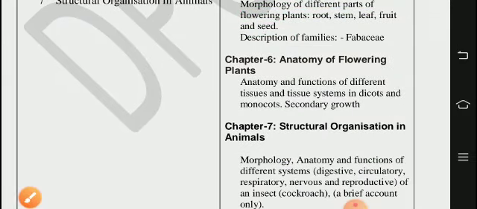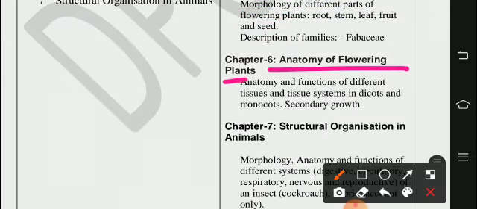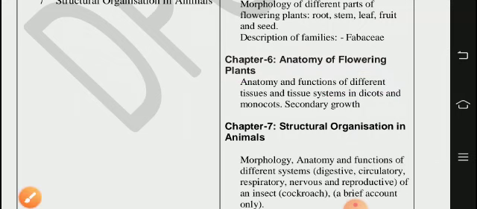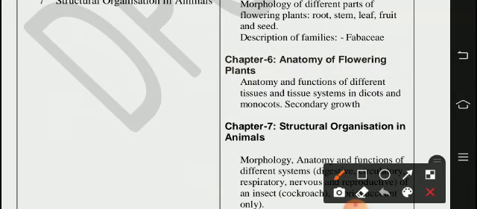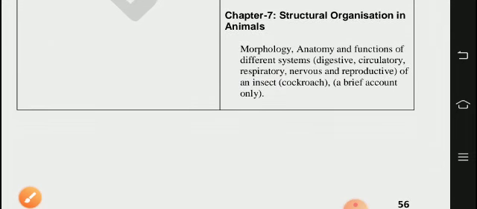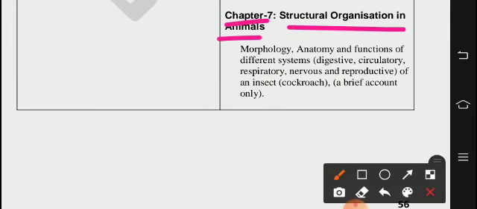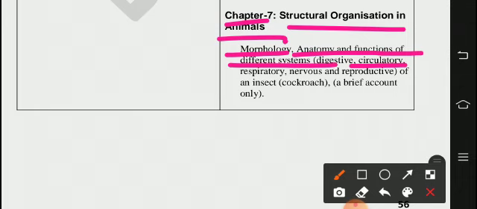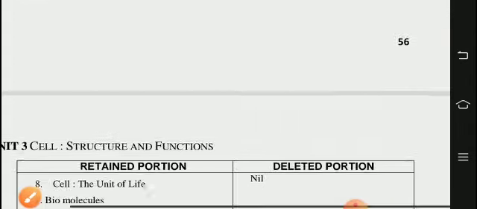In the 6th chapter, anatomy of flowering plants: anatomy and functions of different tissues and tissue system in dicots, monocots, secondary growth. In the 7th chapter, structural organization in animals, deleted is morphology, anatomy and functions of different systems, digestive, circulatory, respiratory, nervous and reproductive of an insect, cockroach, a brief account only, deleted one.